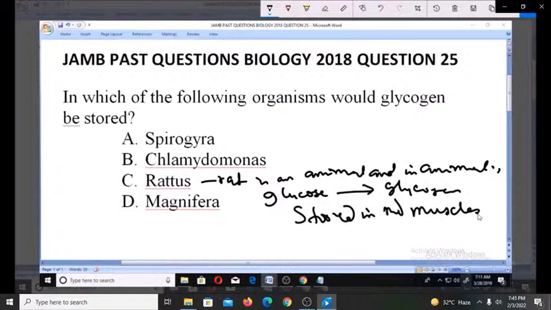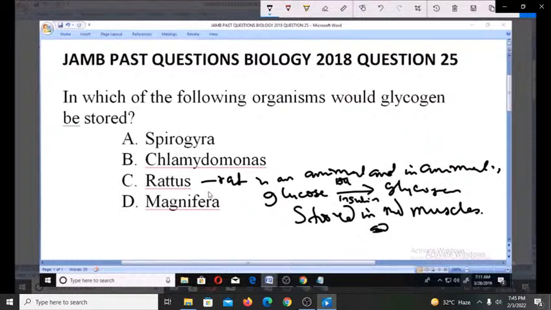This occurs when insulin promotes glucose conversion into glycogen. So you have an enzyme known as insulin that helps this to happen. When this conversion is done, glycogen can be stored in liver or muscle cells. So you can store them in muscles and liver cells.